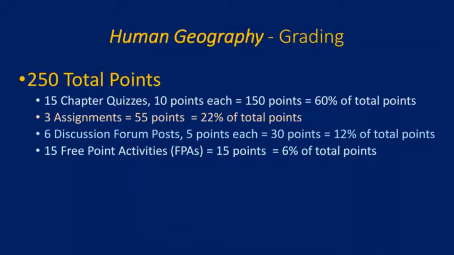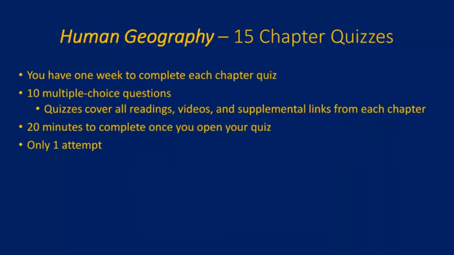Then we have 6 discussion forum posts. Those are each 5 points each. And so 6 times 5 equals 30 points, and that's 12% of the total points. Finally, there's 15 free point activities. Each of those free point activities is worth 1 point. I'll also be referring to these as FPAs, and that relates to 6% of the total points for the course.